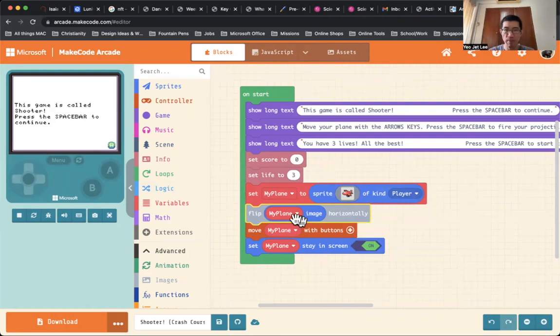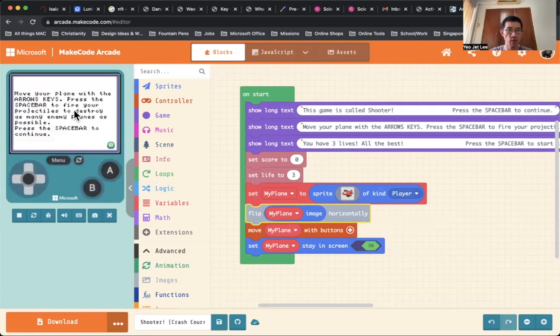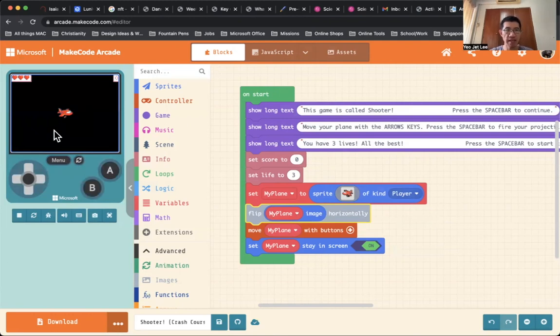Okay, so this is the meaning of this code block, to flip the image the other way. If we start the game again, you will see that now the orientation of the plane is correct, right? So we have settled this, and now we're going to set the position of this plane. We want this plane to appear more to the left-hand side, where my arrow is. We don't want the plane to be in the middle of the screen when the game starts. We want this plane to be somewhere here to the left-hand side.